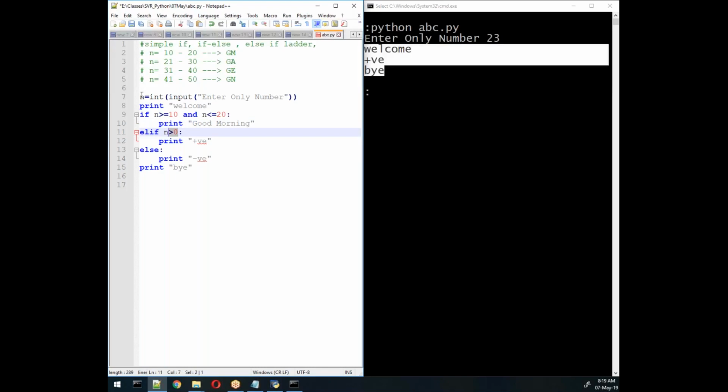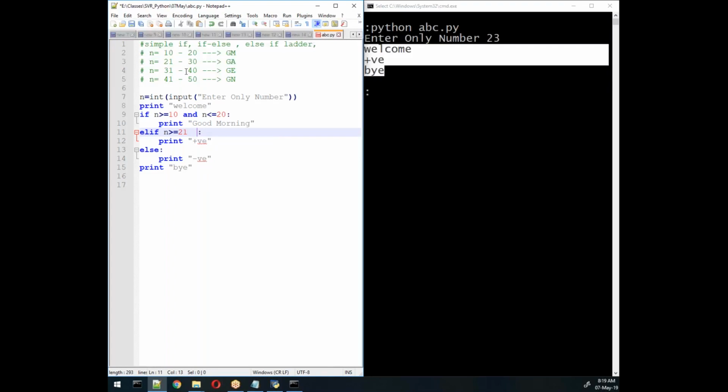Here what I need now to write is n greater than or equal to 21. Why 21? Because we wrote a condition for 21 to 30.